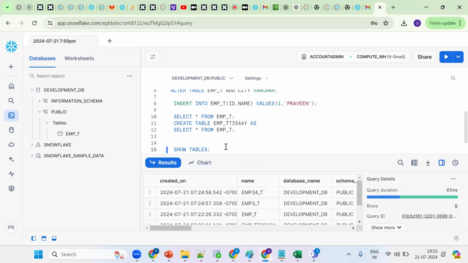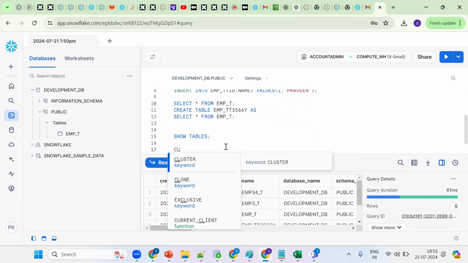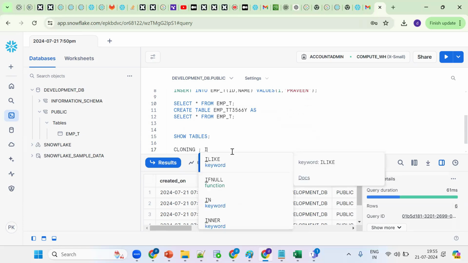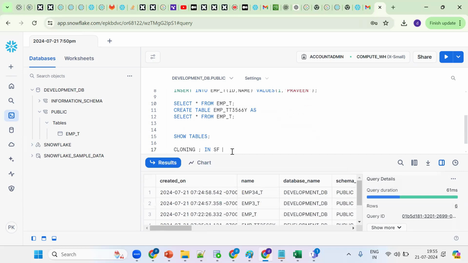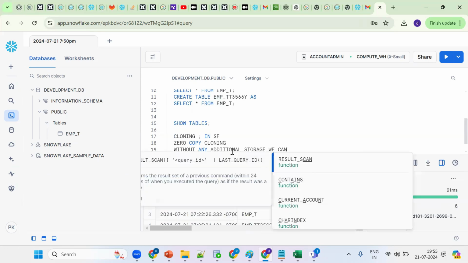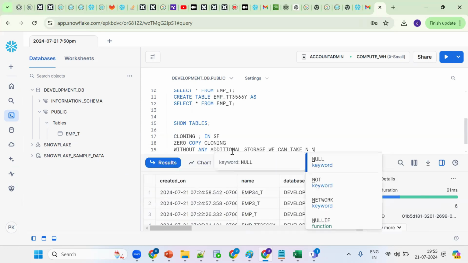Now we are discussing the concept of cloning. The requirement is that I want to take a backup of these entire tables. In Snowflake we have the concept of zero copy cloning. Without any additional storage, we can take n number of copies.